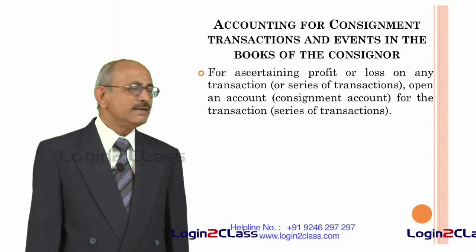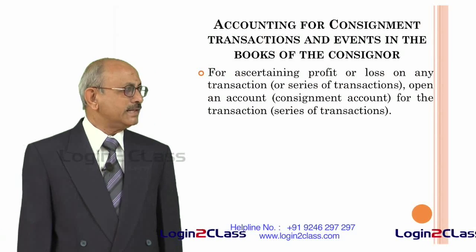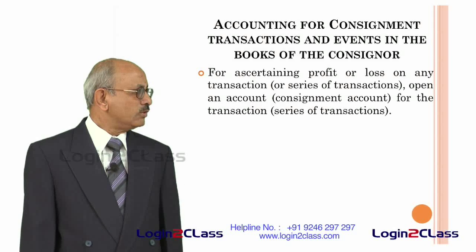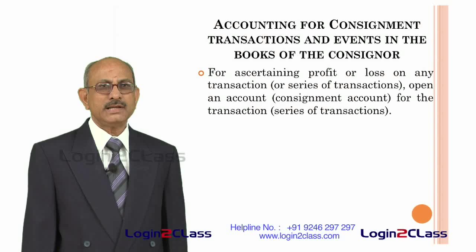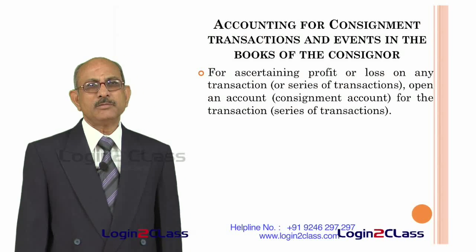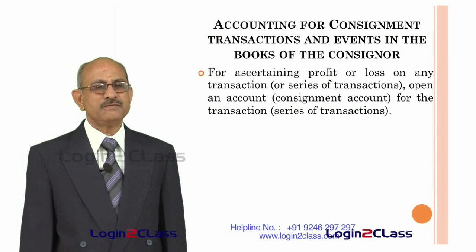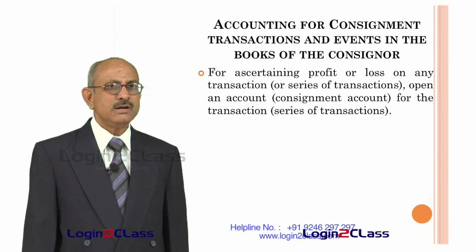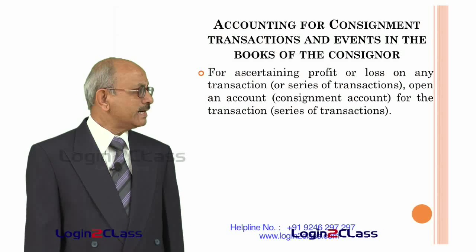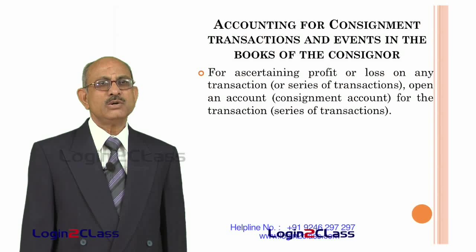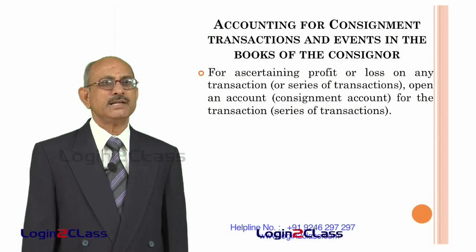In the case of a consignor, for ascertaining profit or loss on any transaction or series of transactions, open an account called consignment account for the transaction or series of transactions. That means he can have a separate consignment account for each set of goods sent, or one consignment account for a series of goods sent during a particular period, depending on what he wants to do.